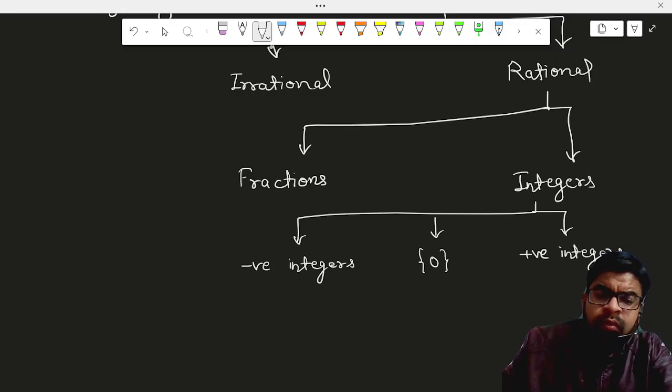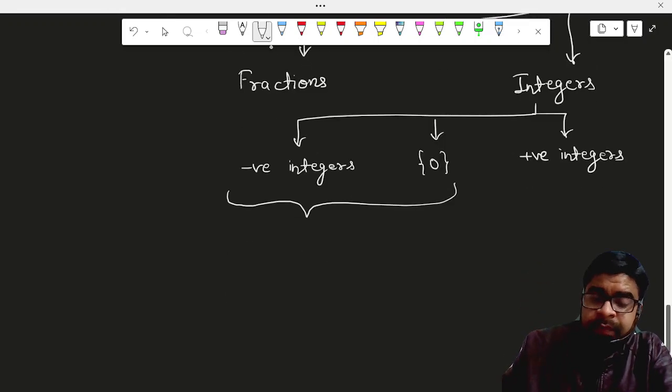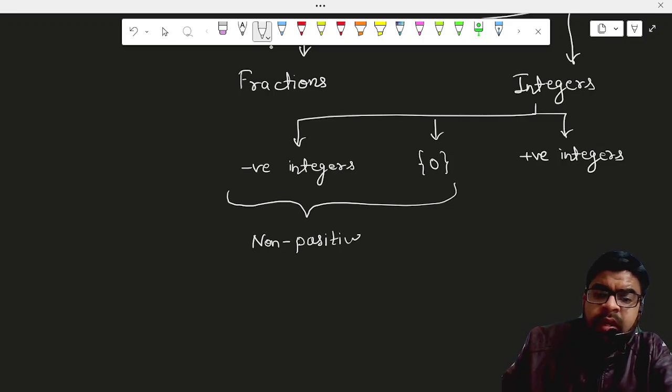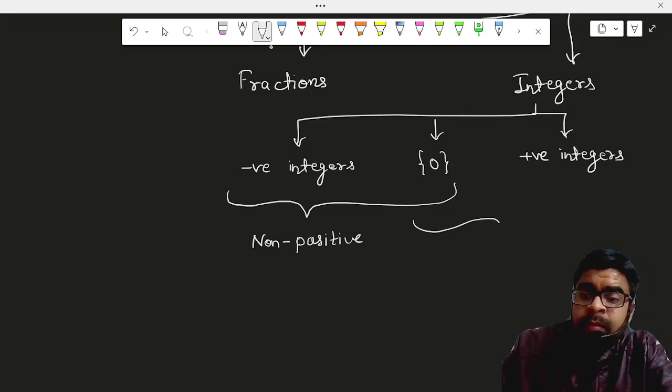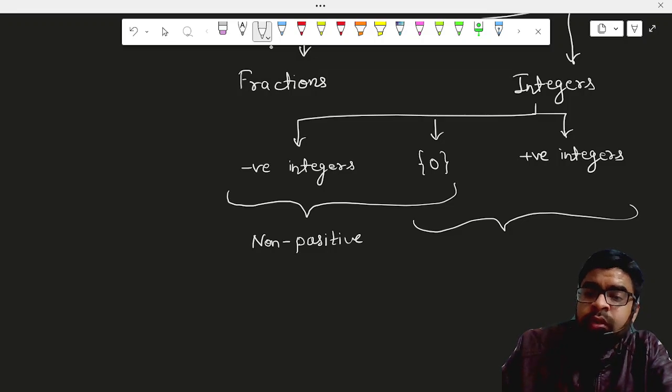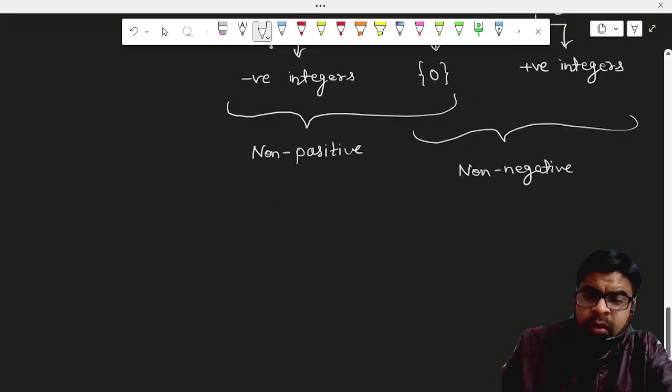So अगर मैंने negative integers के साथ zero को include कर लिया, then this set is basically called the non-positive integers. और अगर मैंने positive integers के साथ zero को include कर लिया, then this collection is basically called the non-negative integers.